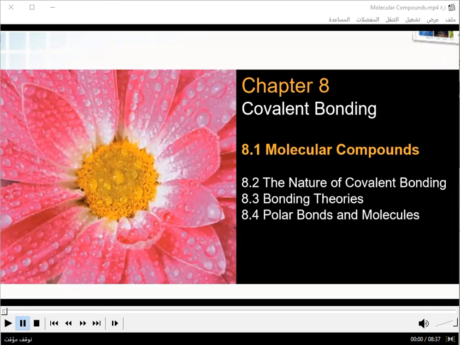Abdurrahman. Yes, teacher. Can you give us different examples of diatomic molecules? Carbon dioxide. How many atoms in carbon dioxide? No. Hydrogen. Okay. We mentioned hydrogen, H2. Nitrogen.